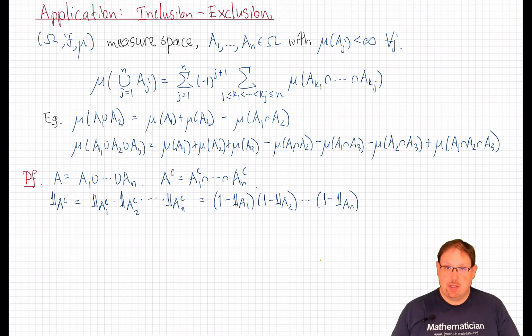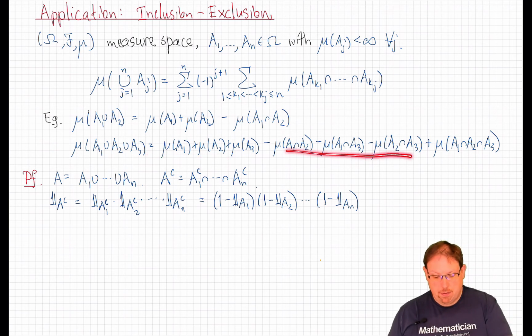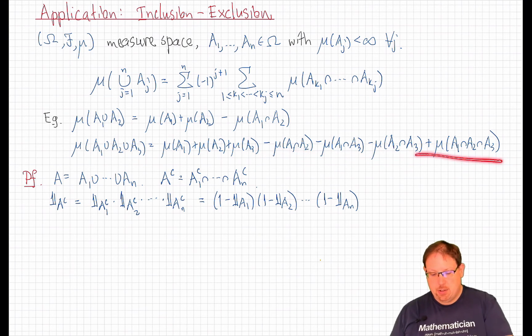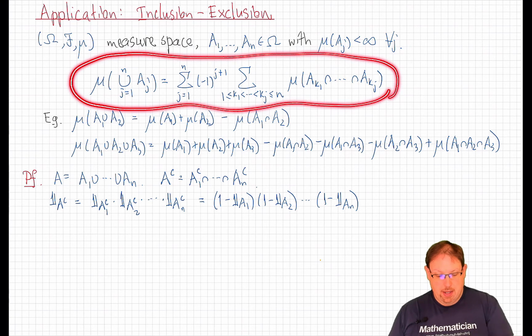Of course, if the events are disjoint, then the defining property of measures will tell us that the measure of that union is the sum of the measures of the individual pieces. But that's not going to be true if these sets have overlaps. The principle of inclusion-exclusion tells us how to account for those overlaps by first adding together the measures of the sets, then subtracting off the measures of their pairwise intersections, then adding back in the measures of their three-wise intersections, and so on down the line. Here's the general formula for a union of n sets.